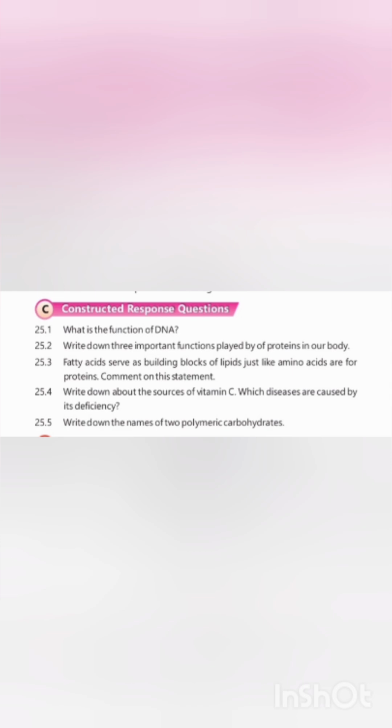Question number 4. Write down about the source of vitamin C, and which diseases are caused by its deficiency. So we all know vitamin C, ascorbic acid, is found in citrus fruits, green peppers, and tomatoes. A lack of vitamin C in the body causes scurvy. Question number 5. Write down the names of two polymeric carbohydrates. So, the two polymeric carbohydrates are polysaccharides sharing the common formula, and they are starch and cellulose.